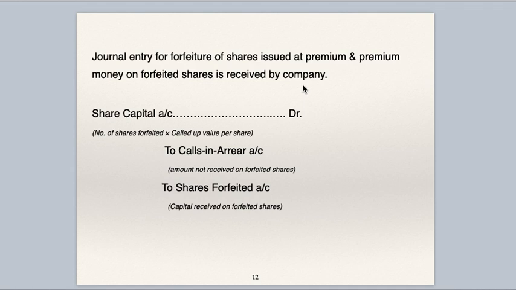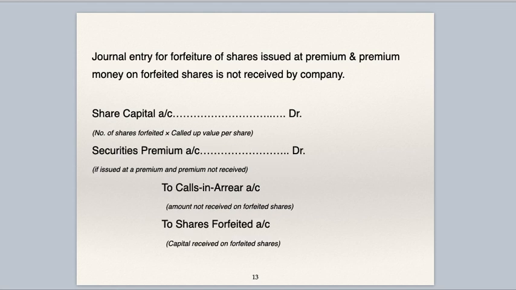Securities premium account would not come into the picture in your forfeiture entry. In that case, your journal entry would be share capital account debit, number of shares forfeited into called up value per share. To calls in arrears account, amount not received on forfeited shares. To shares forfeited account, capital received on forfeited shares.